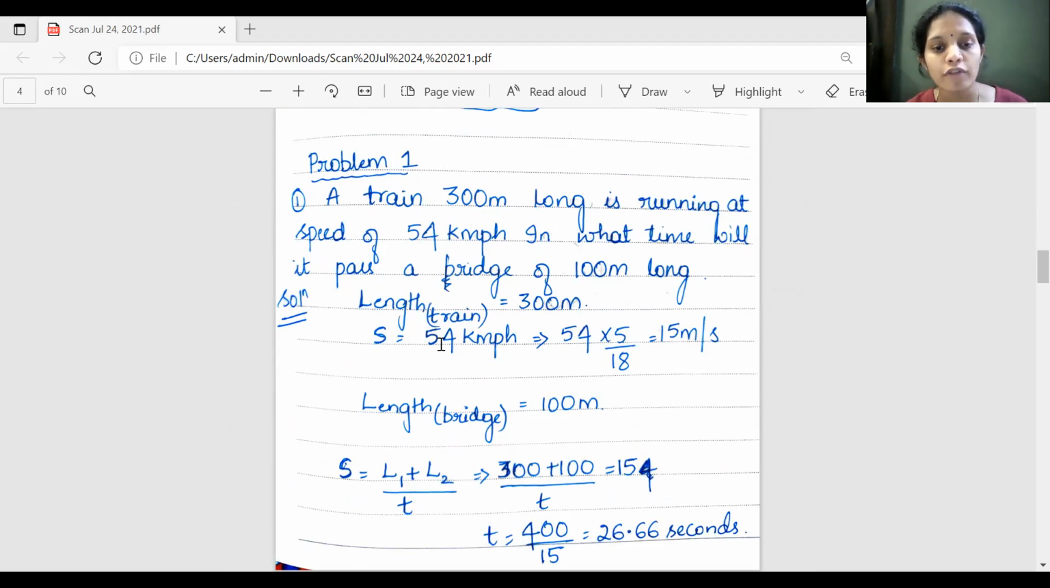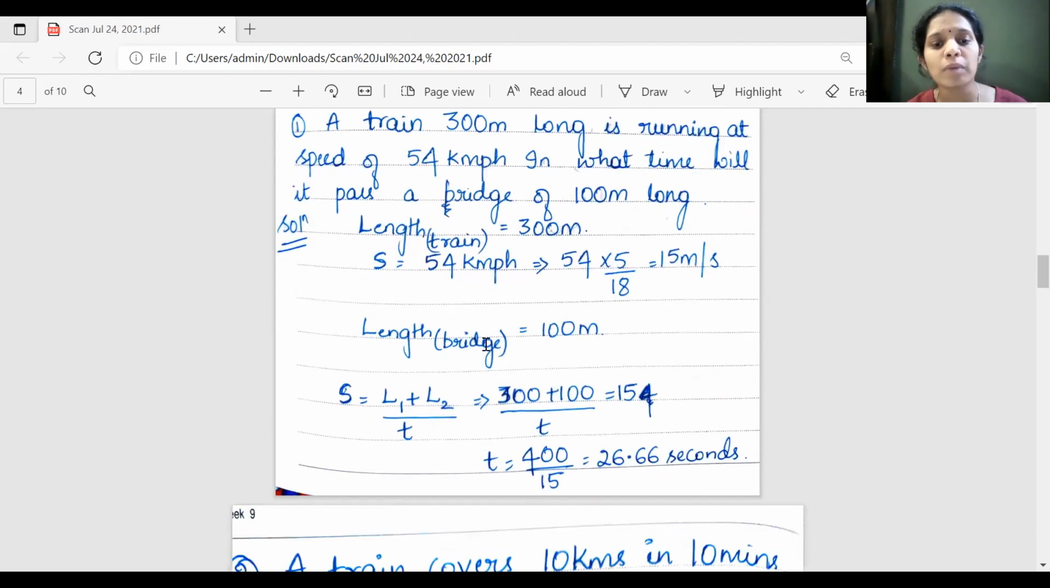Speed is 54 kilometer per hour. I should convert this into meter per second by multiplying by 5 by 18, and I get 15 meter per second. Length of the train is given as 300 meter. Speed is given as 15 meter per second. In what time will it pass a bridge of 100 meter long?